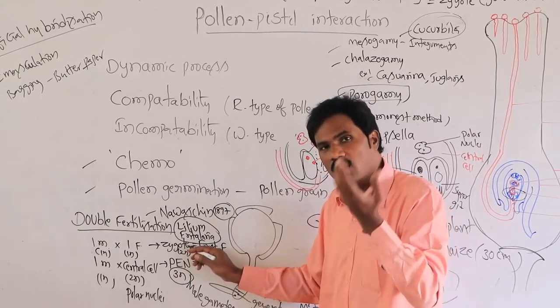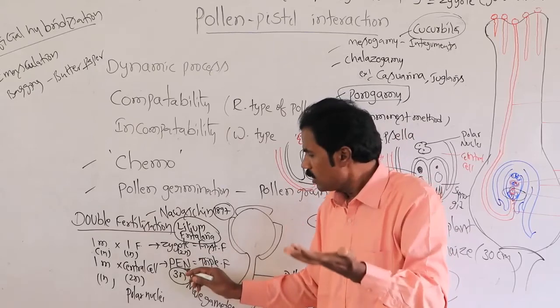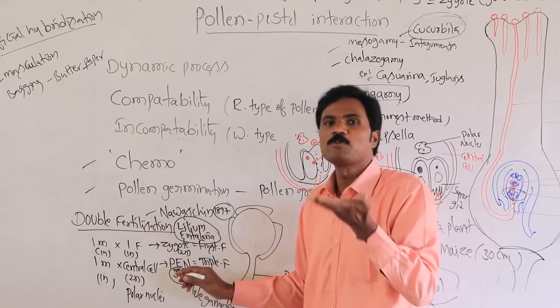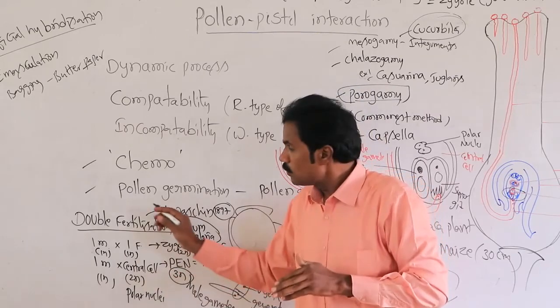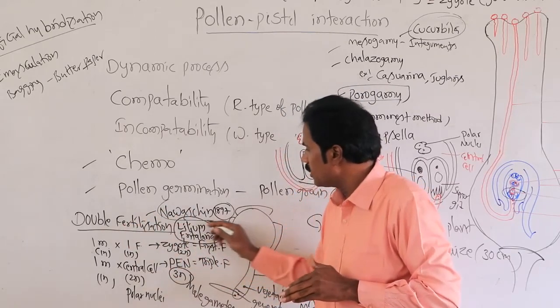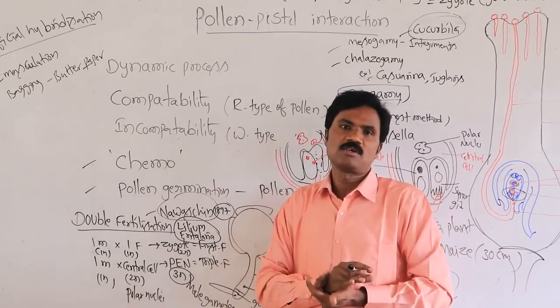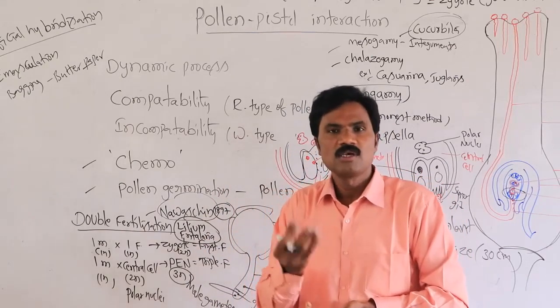The zygote further develops into the embryo, as well as the primary endospermic nucleus further develops into the endosperm. So this double fertilization was identified by Navashin. Fertilization was identified by the scientist Strasburger. Okay, the remaining we will discuss next class.